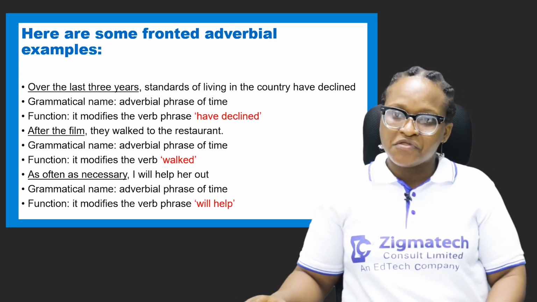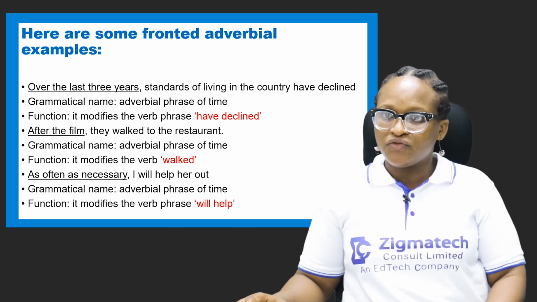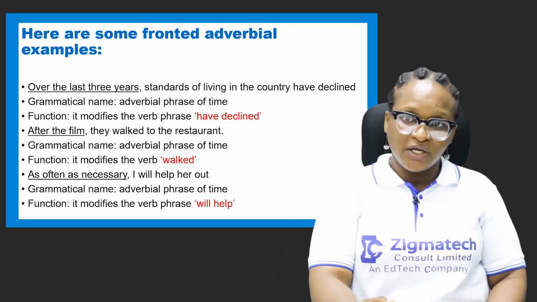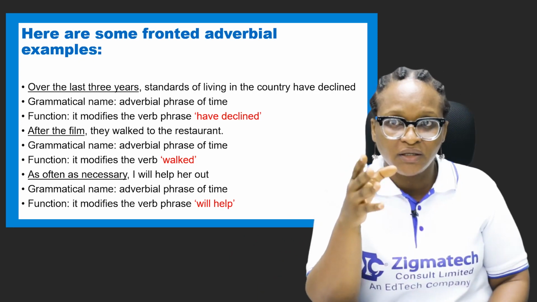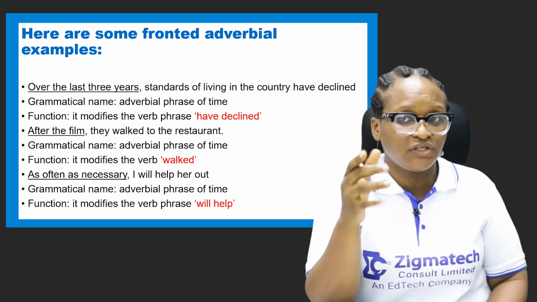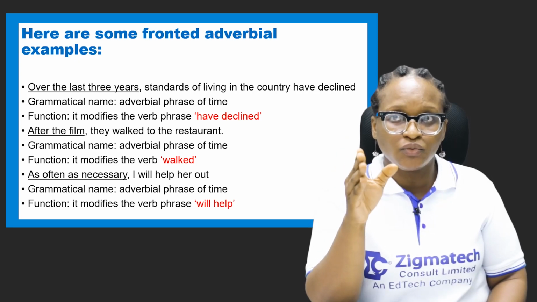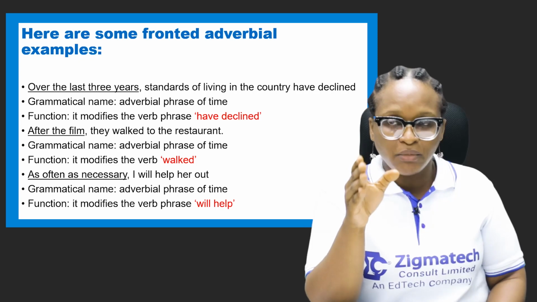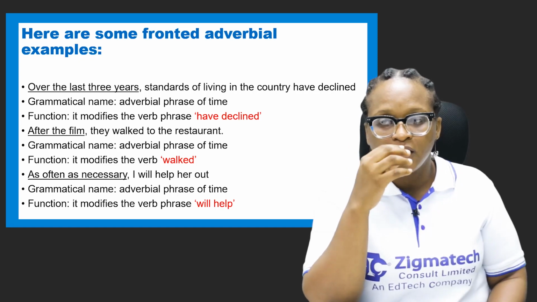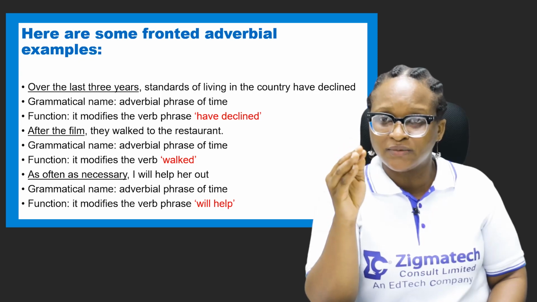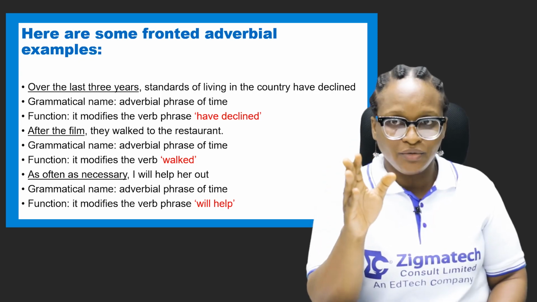So over the last 3 years, standards of living in the country have declined, and we are underlining over the last 3 years. Now there is one striking thing about fronted adverbial phrases. I must let us know: once you start your sentence with adverbials, there must be a comma. So if you start your sentence with adverbials and you don't observe your comma, mechanically you are wrong.